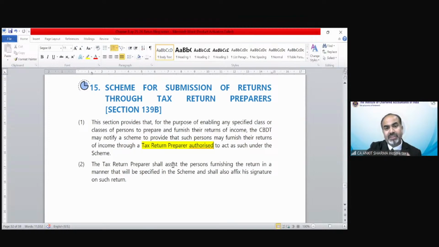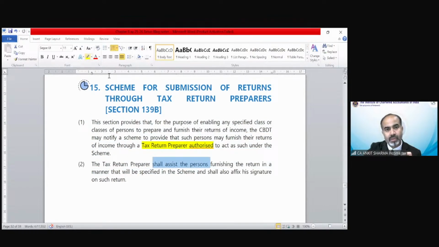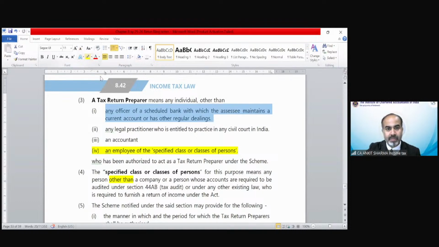The tax return preparer shall assist the person furnishing the return in a manner that will be specified in the scheme and shall also affix his signature on such return. A tax return preparer means any individual other than an officer of a scheduled bank. He cannot be a tax return preparer. Any legal practitioner who is entitled to practice in any civil court in India, or an accountant, cannot be a tax return preparer, or an employee of the specified class or classes of persons.